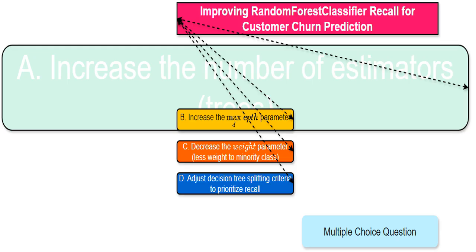Here, you're considering decreasing the weight given to the minority class, customers who churn. This is a bad idea if you want to improve recall. Recall focuses on correctly identifying positive cases, churning customers in this case. By reducing the weight of the minority class, you're telling your model to pay less attention to them, which directly hurts your ability to find those crucial churners. You actually want to increase the weight of the minority class to make the model more sensitive to it.